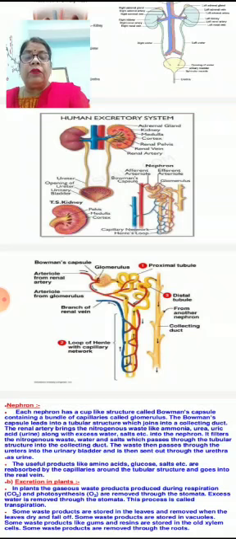This filtration process is also known as ultrafiltration, because very fine particles are filtered in the process. But at the first step, the liquid waste which is passed into the proximal tubule also has some important molecules which should remain in the body: some amount of glucose, excess water, some protein molecules.